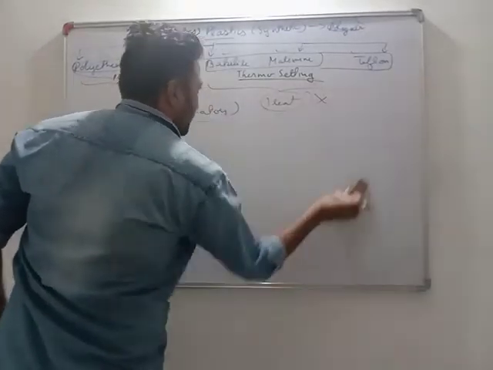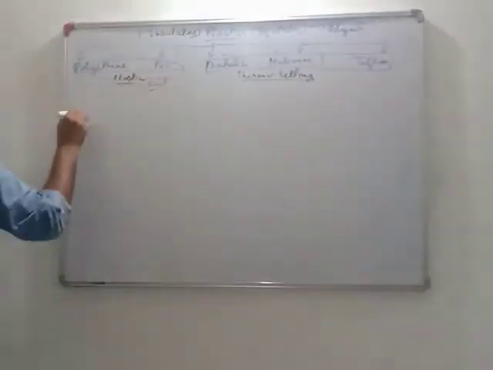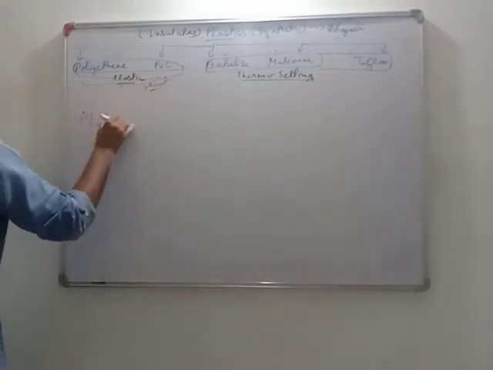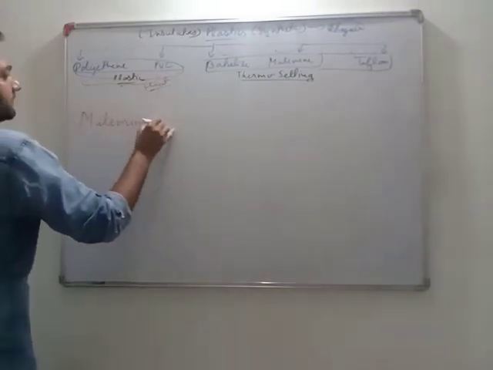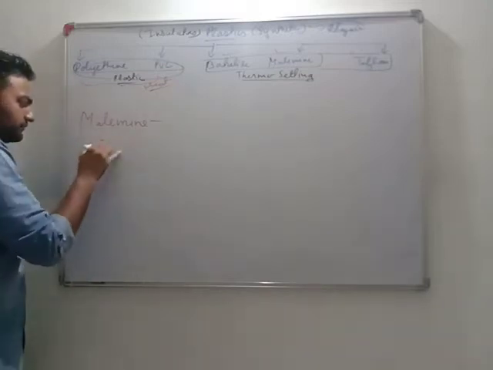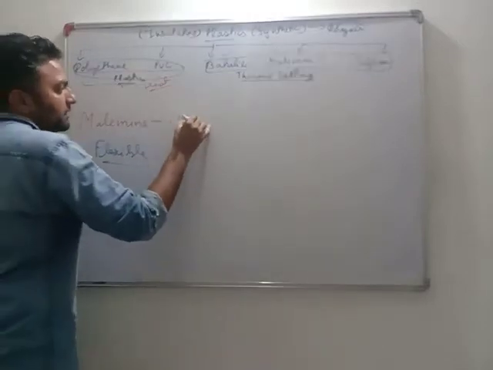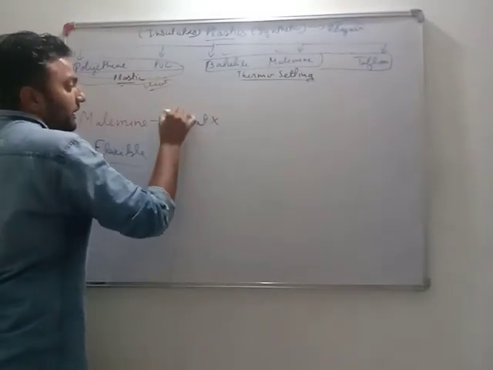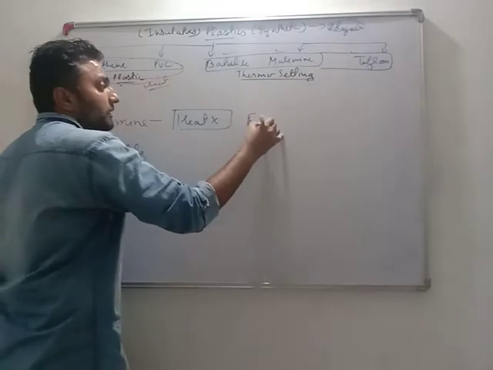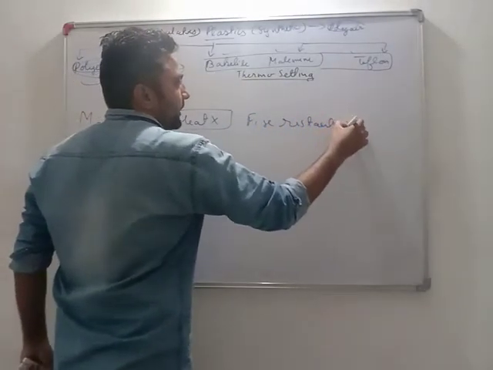Melamine, it is also not affected by heat. Melamine, very important. Melamine is flexible, but it is not affected by heat. And very important, this is a fire resistant material.